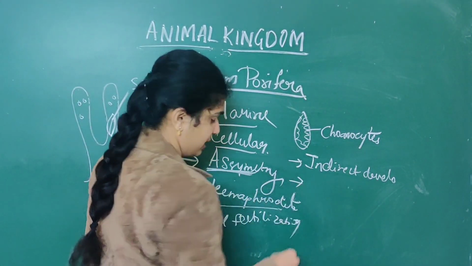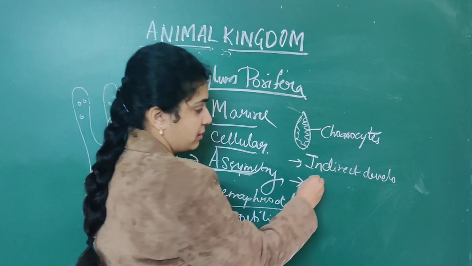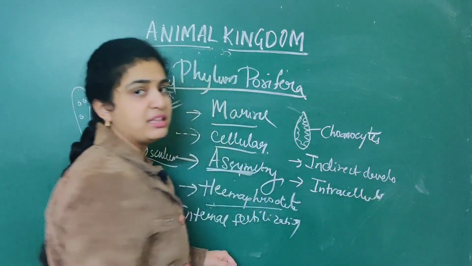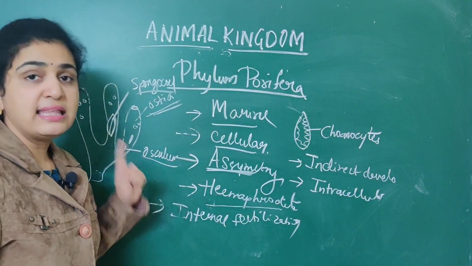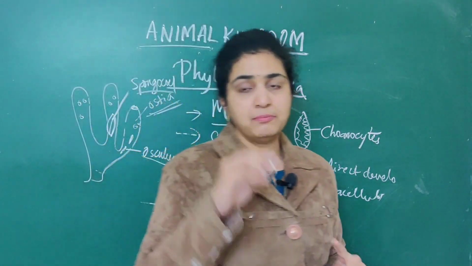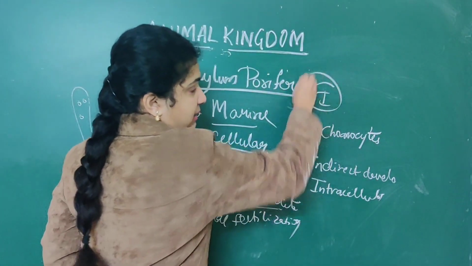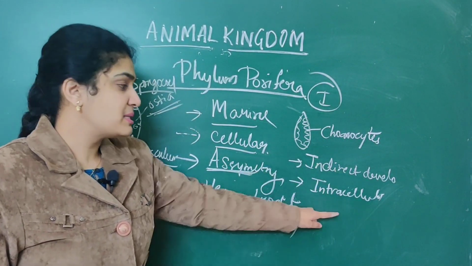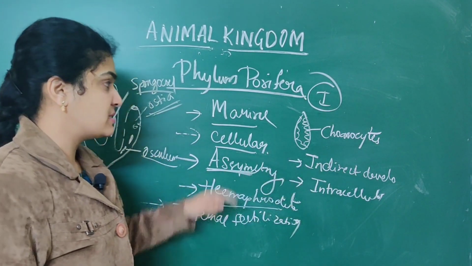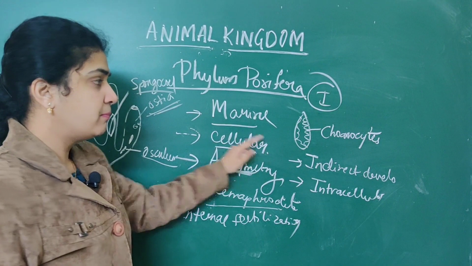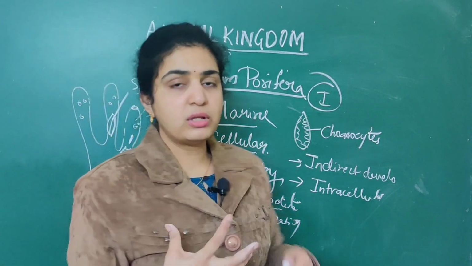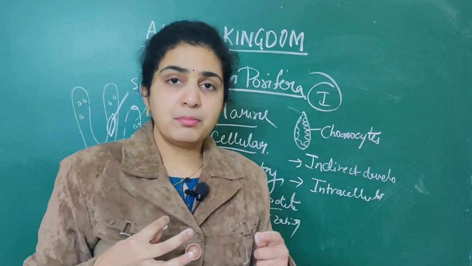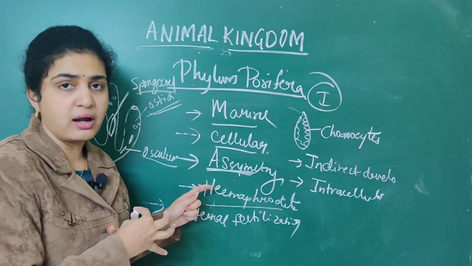After indirect development, an important point is that digestion is intracellular. Digestion takes place within the body of the sponge. So there are three I's to remember. Letter I means internal fertilization, indirect development, and intracellular digestion. So these are the important points related to phylum Porifera, nothing but sponges. You should be very thorough regarding this.